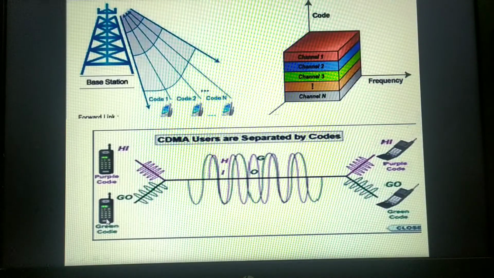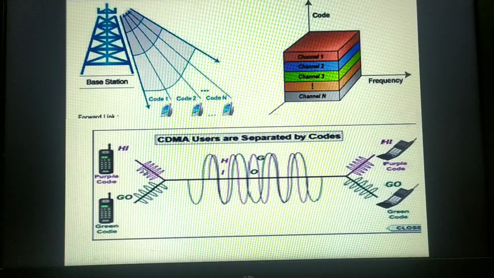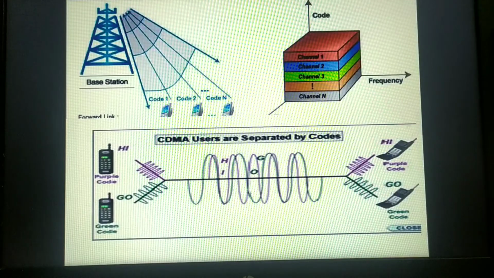Here individual conversations are encoded with a pseudo-random digital sequence. For example, the purple code is the pseudo-random code given to this user, and the green code is the pseudo-random code given to this user. At the time of sending the data from both sources, encoding takes place, where a pseudo-random digital sequence is generated. A pseudo-random digital sequence is nothing but a code. Randomly one code will be generated in the form of a combination of digits, that is, in the form of zeros and ones.